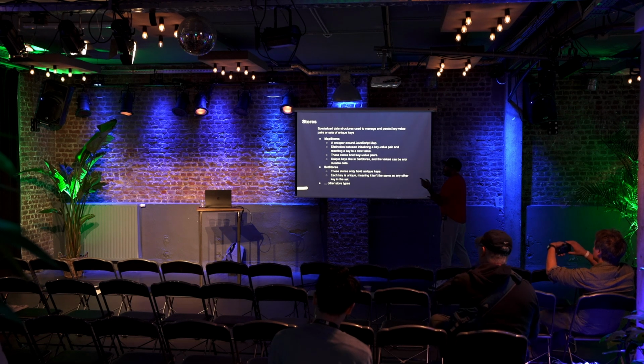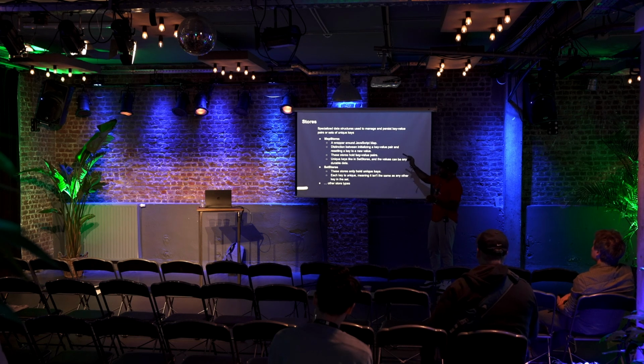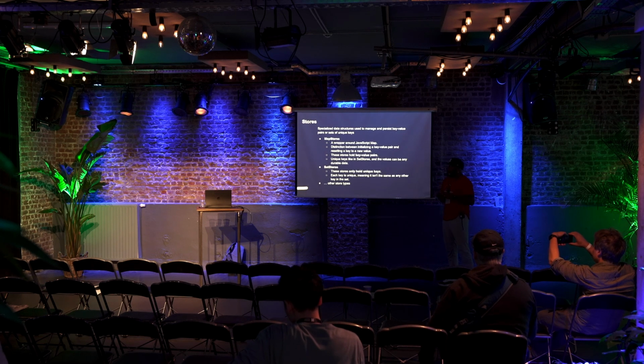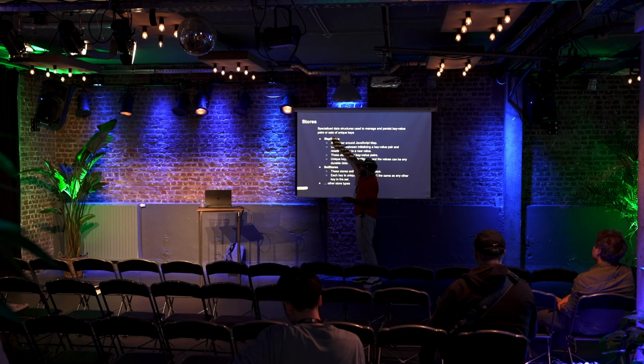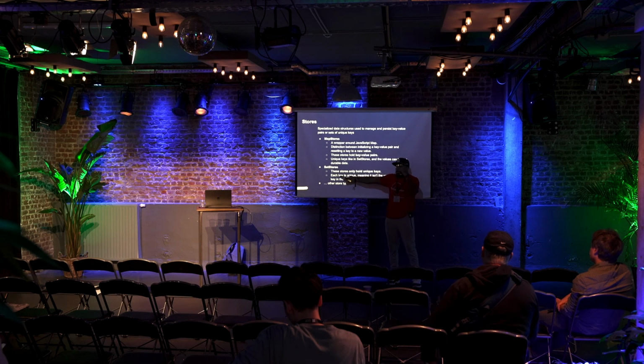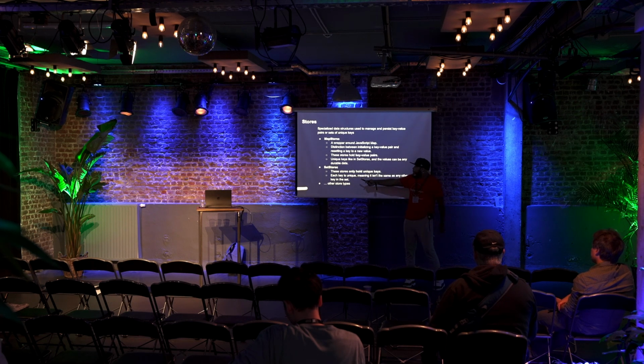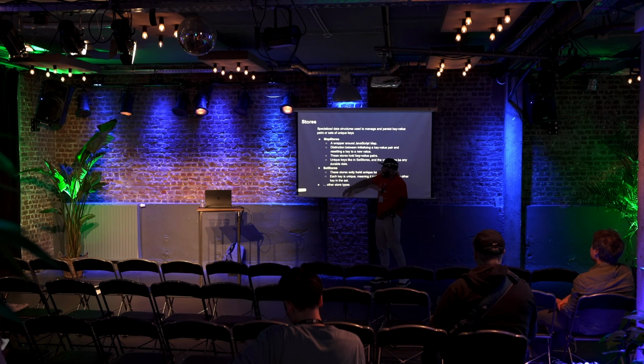Okay. Now let's talk about stores a little bit. Stores are specialized data structures used to manage and persist key value pairs or sets. There are 2 different types of stores that we like to talk about: map stores and set stores. If you just take away the word stores, this will help you understand what they are. We all know what a map is in this room, right? Key values. And we all know the key property of a set is no duplicates. So these 2 stores are very basic, but you can think of this as a wrapper around a JavaScript map. A key thing is that there are also other store types that we can support here.